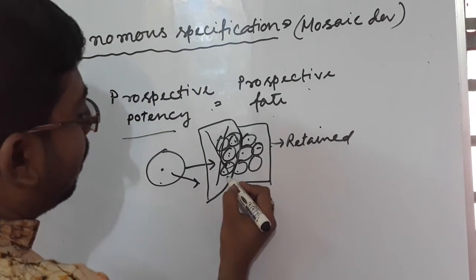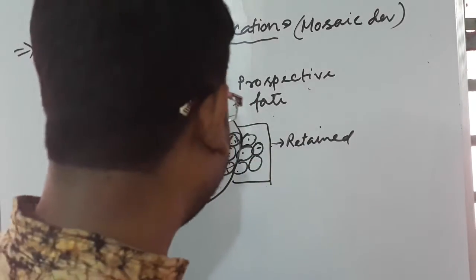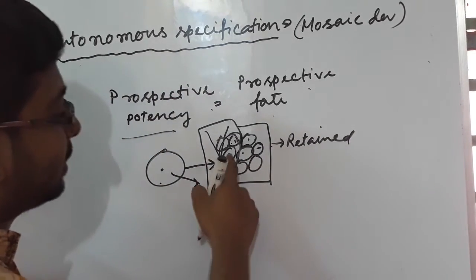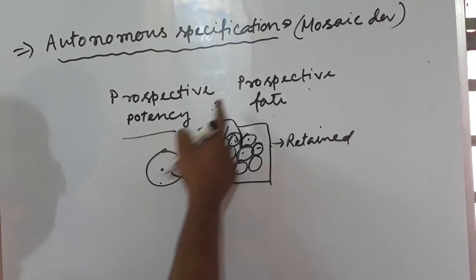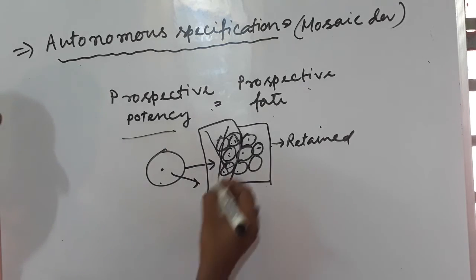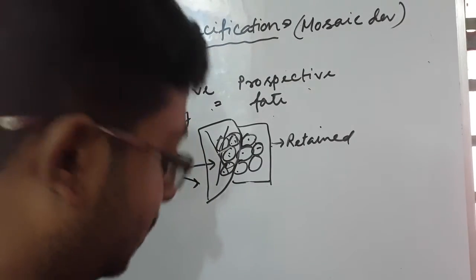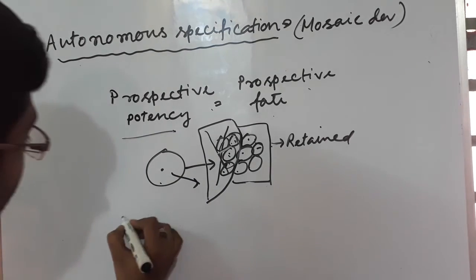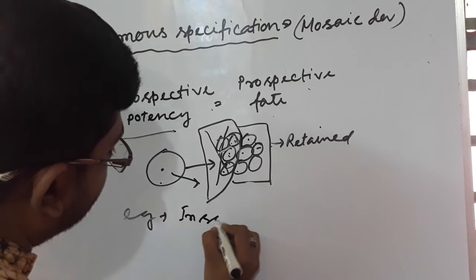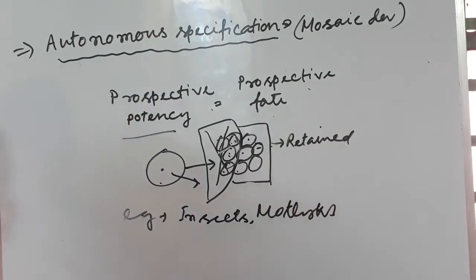If you say that these cells may divide and the fate will be the same, that will not occur, because the message carried by this cytoplasmic content is lost. So the prospective potency is equal to the prospective fate, and the messages of the cytoplasm which are ruled out are not compensated further. This type of development occurs in insects, mollusks, and so on. Now we'll come to the next one.